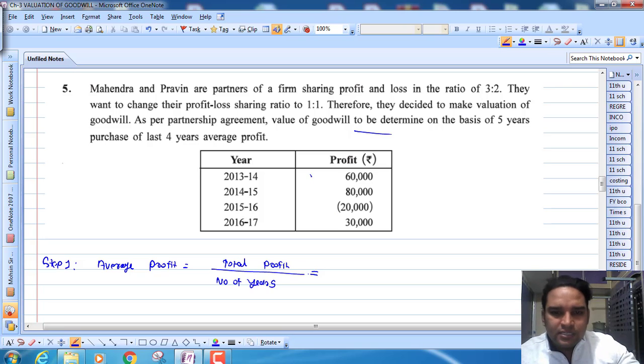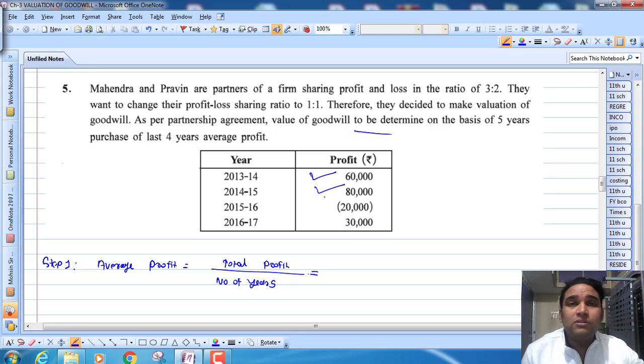You can see this is 60,000 plus 80,000 plus the 20,000 value given in brackets. So it indicates a loss. And this is 30,000 plus. So we will first take into consideration the positive values and then from the positive value we will deduct the negative value. So 80, 1,40,000, 1,40,000 and 1,70,000.